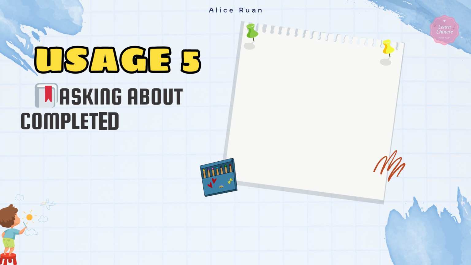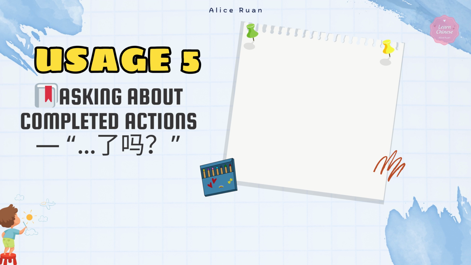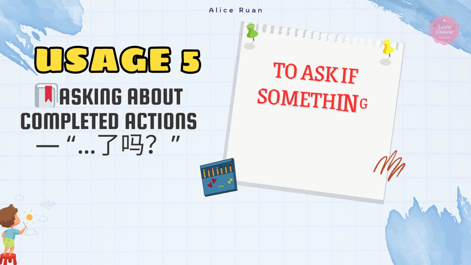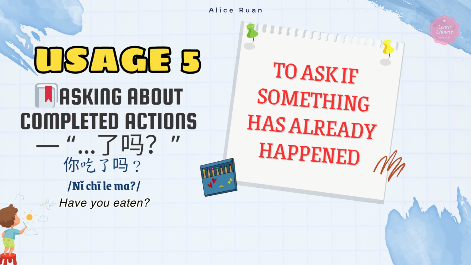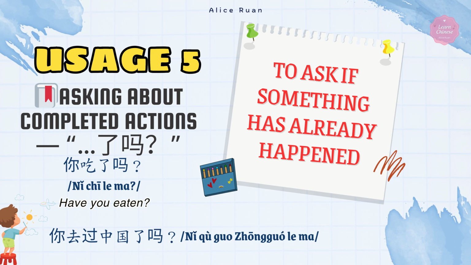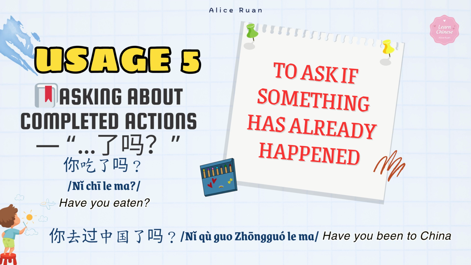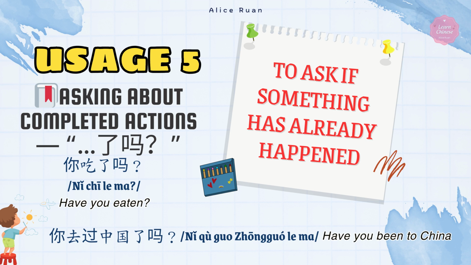Usage 5. Asking about a completed action. Le ma. Use the pattern verb plus le plus ma to ask if something has already happened. Let's see examples. 你吃了吗? Have you eaten? Or 你去过中国了吗? Have you been to China? Here, le combines with ma to form a yes or no question about a completed action. Let's compare. If the action hasn't happened yet, say 我还没吃呢. I haven't eaten yet. Use 还没呢, not 不了 for negative past forms.